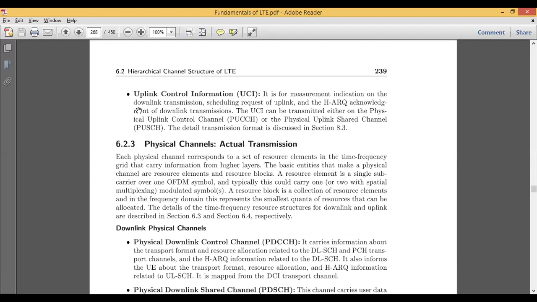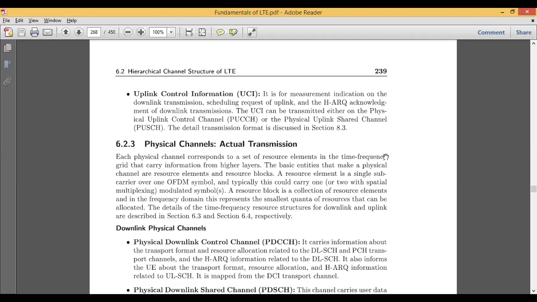And the last is the uplink control information. It is called UCI, and it is meant for indication on the downlink transmission, scheduling requests of the uplink, and hybrid acknowledgement. These three operations are carried out under the uplink control information.